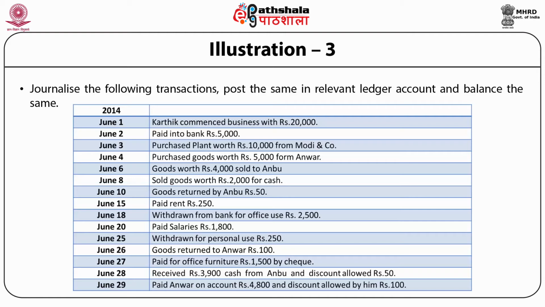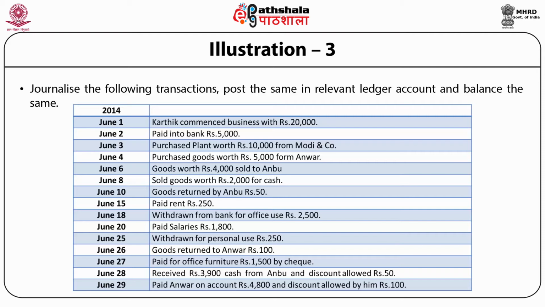Purchased goods worth rupees 5,000 from Anwar. June 6. Goods worth rupees 4,000 sold to Anbu. June 8. Sold goods worth rupees 2,000 for cash. June 10. Goods returned by Anbu rupees 50. June 15. Paid rent rupees 250.